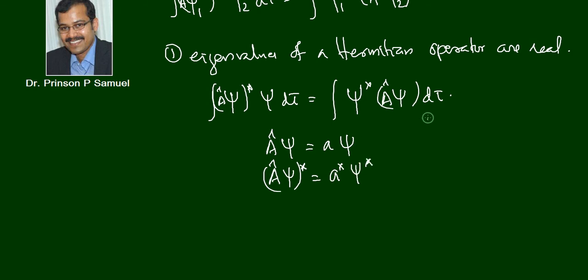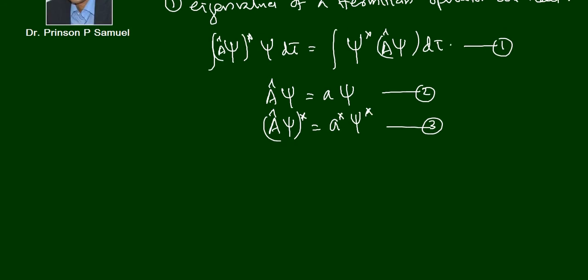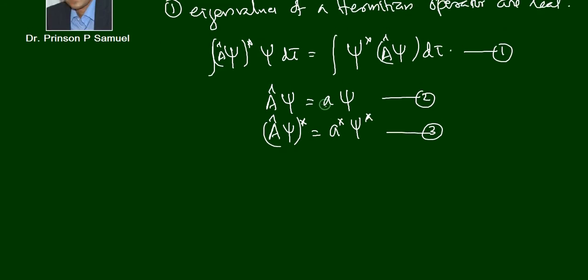Let me put this as equation number 1, this as equation number 2, and this as equation number 3. We have to prove that a is equal to a star. If a is equal to a star, then we can say that a is real. It is very easy to prove this.